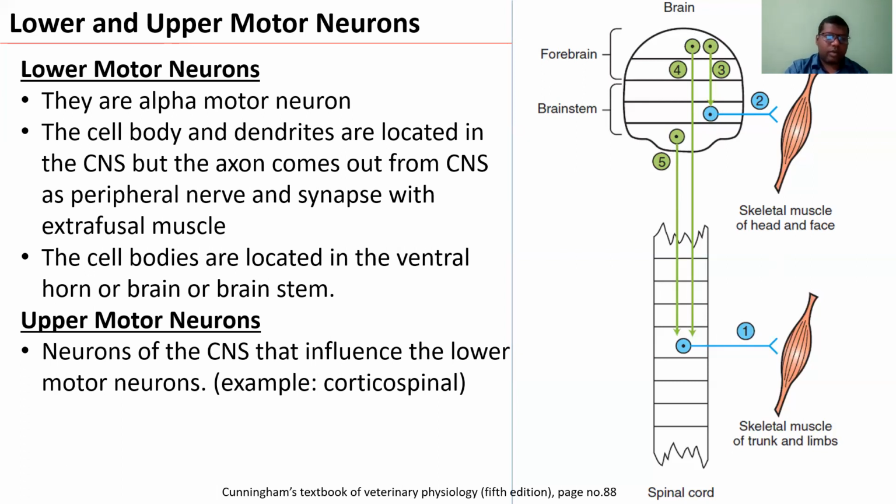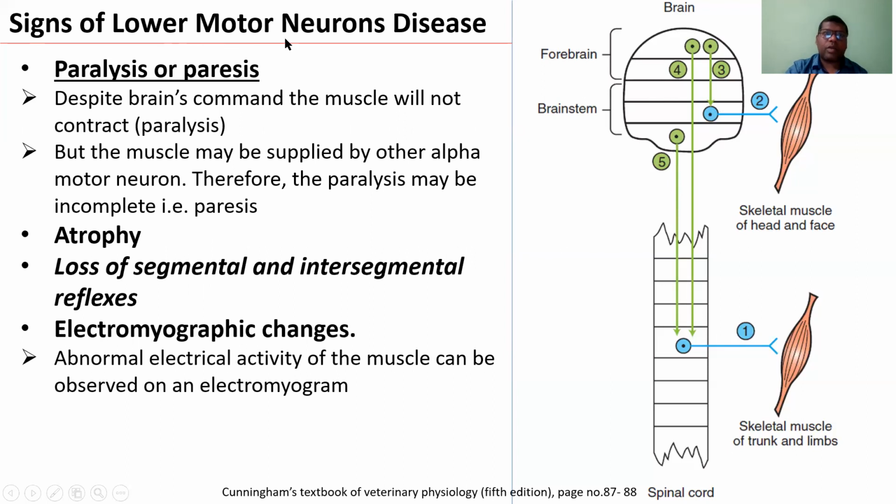So let us see the signs of lower motor neuron diseases. We know that the lower motor neuron, the alpha motor neuron, directly innervates the extrafusal muscle fiber.